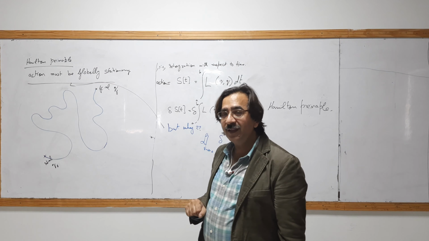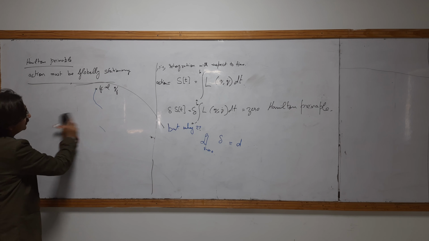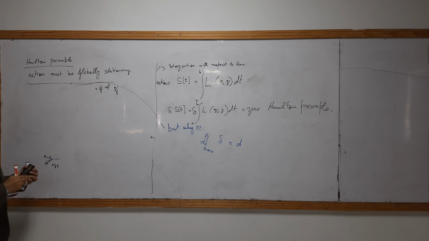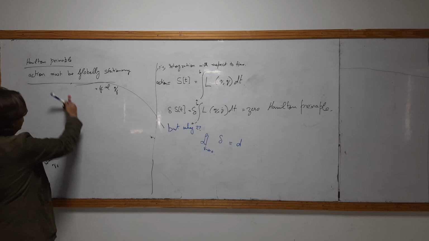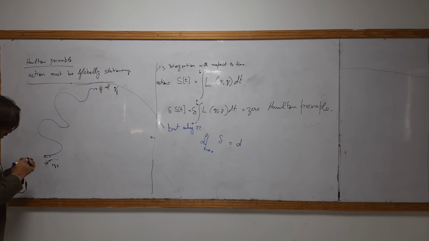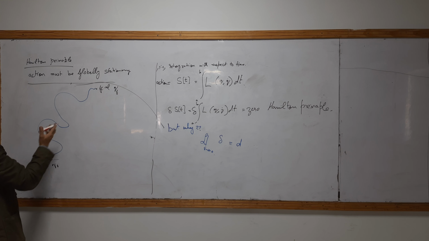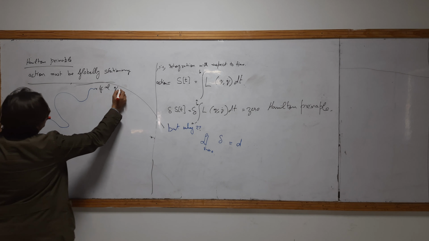Actually, we draw the line in a space-time curve, so I want to change this line a little bit to explain it. Okay, so a path like this. If I draw a parallel line, this is T F, this is T naught.